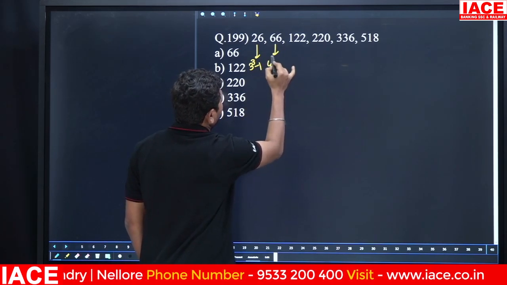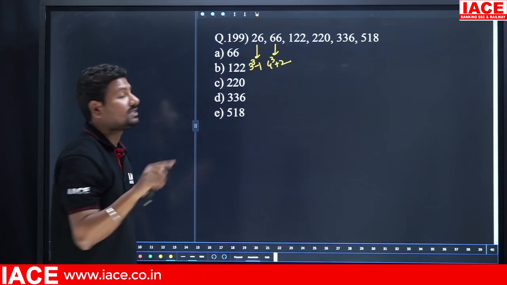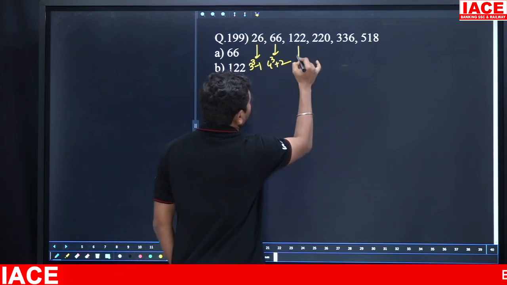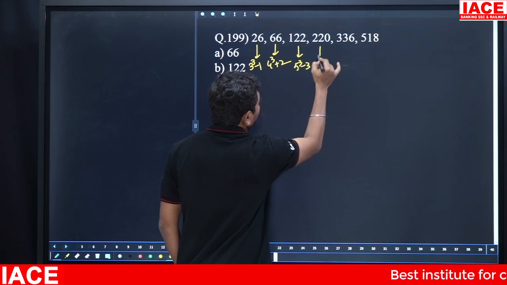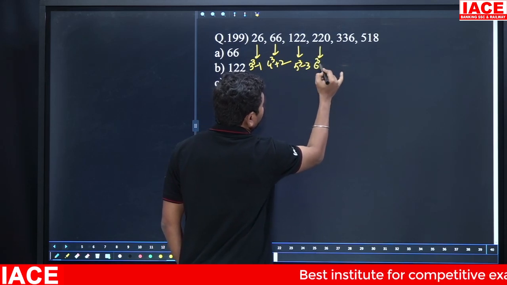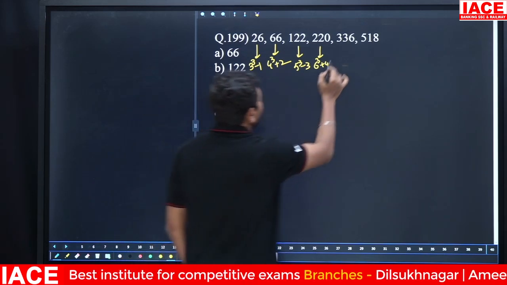Next, 4 cubed plus 2. 4 cubed is 64, and 64 plus 2 is 66. Next, 5 cubed minus 3. 125 minus 3 is 122. Next should be what? 6 cubed plus 4. 6 cubed is 216, and 216 plus 4 is 220.